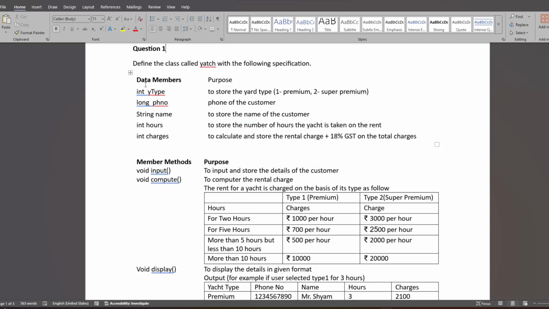In this video we are going to do this program which was asked in the PG Garodia school second prelim in 2025 in the computer application paper. So let's read the program statement. Define a class called H with the following specification. What are the data members of this class?